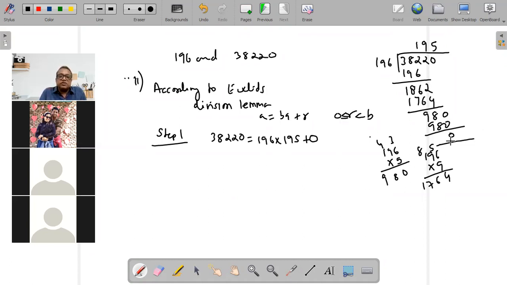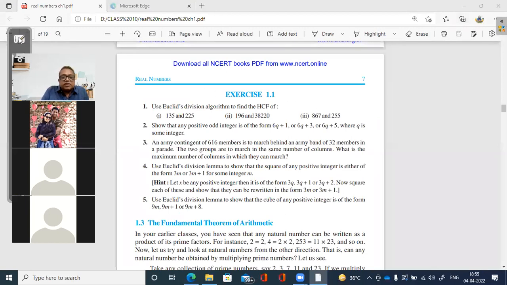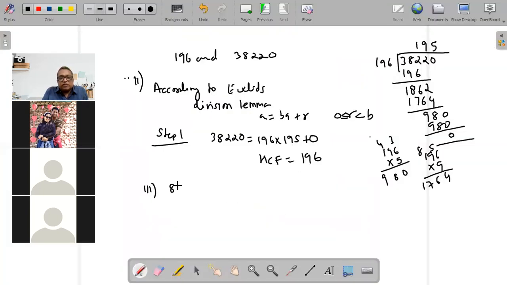Earlier we had 2 steps and 3 steps. Why? Because the remainder was not coming 0. So right now we have got it in 1 step. So HCF will be my divisor, so HCF will be 196. Next is 867 and 255. Those who have done this will try 867 and 255.